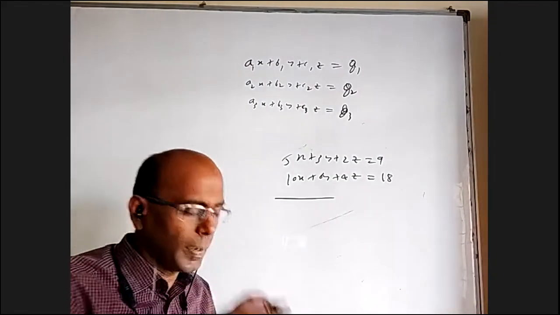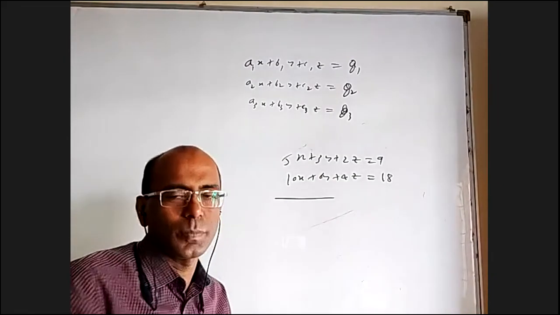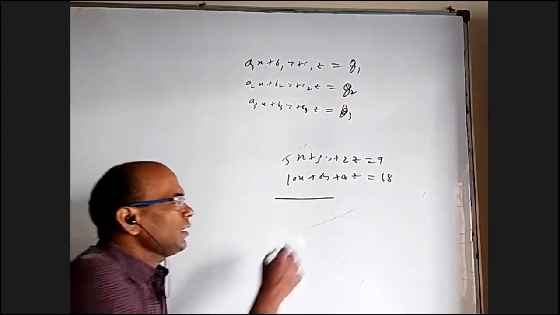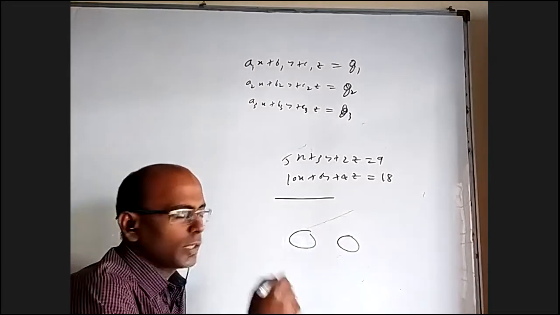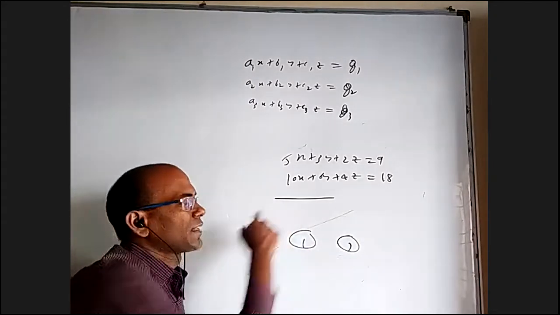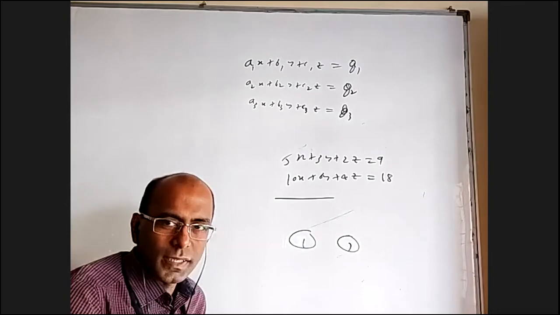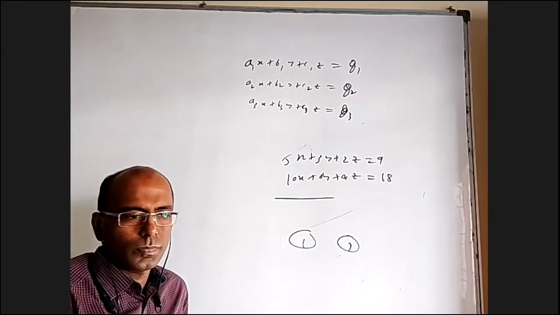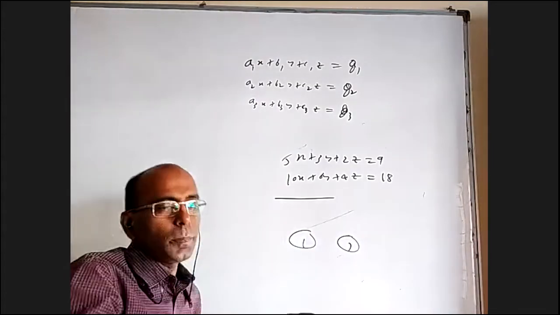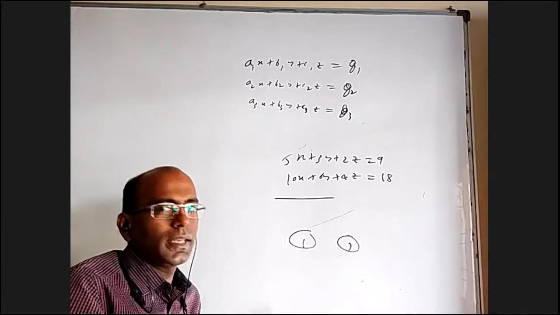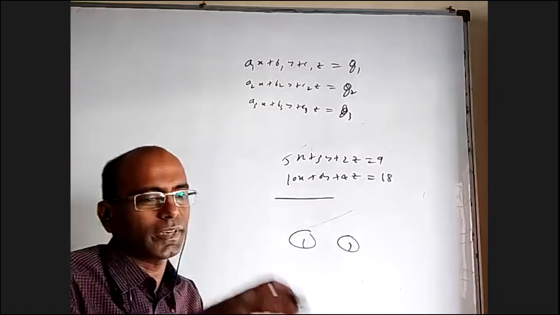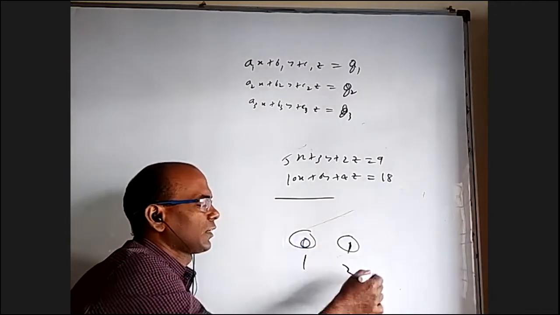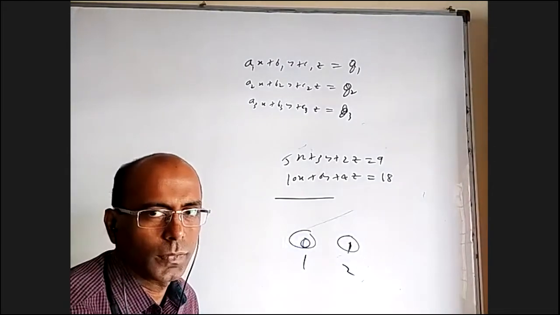And 2 planes, if they're parallel, no solution. If they're intersecting, it will be infinite solutions because they'll have a common line. So when I say both ranks are equal, but not 2, both ranks are 1, it is of this type. The 2 planes are identical and the third plane is intersecting at some line. Again, it is infinite solutions. Okay. If the third plane is also parallel to that, but not the same, then again it is no solution because it's only effectively 2 parallel planes. That is the case of maybe rank 0 here, rank 1 here, rank 1 here, rank 2 here, something of that sort. Okay.